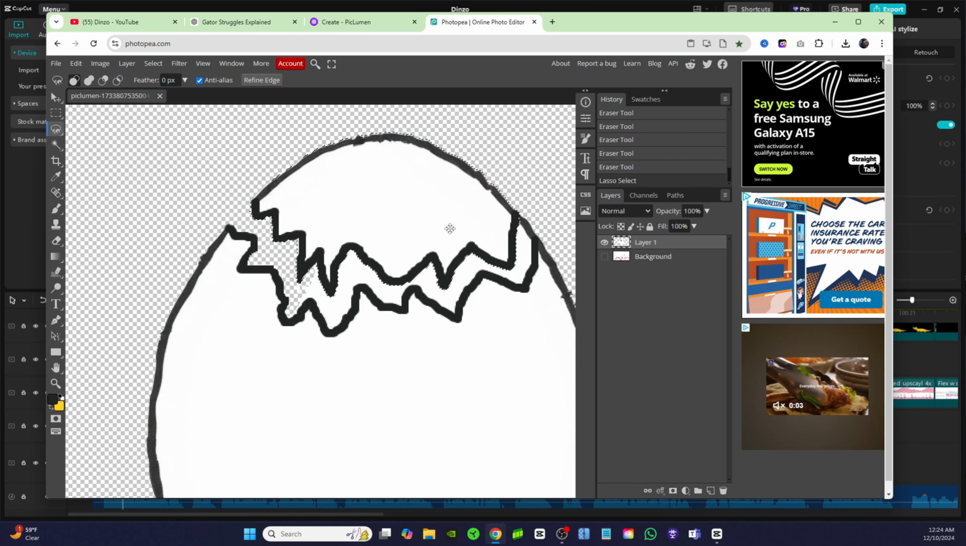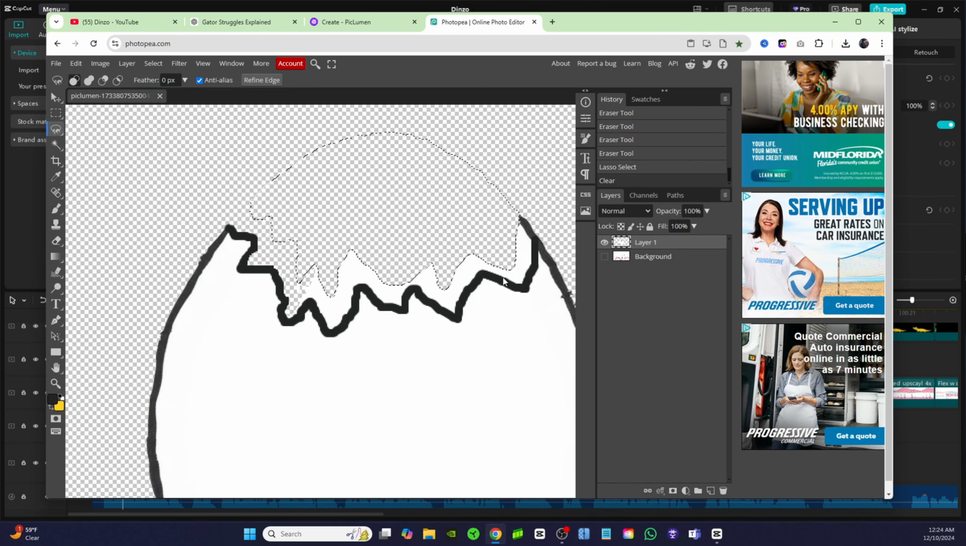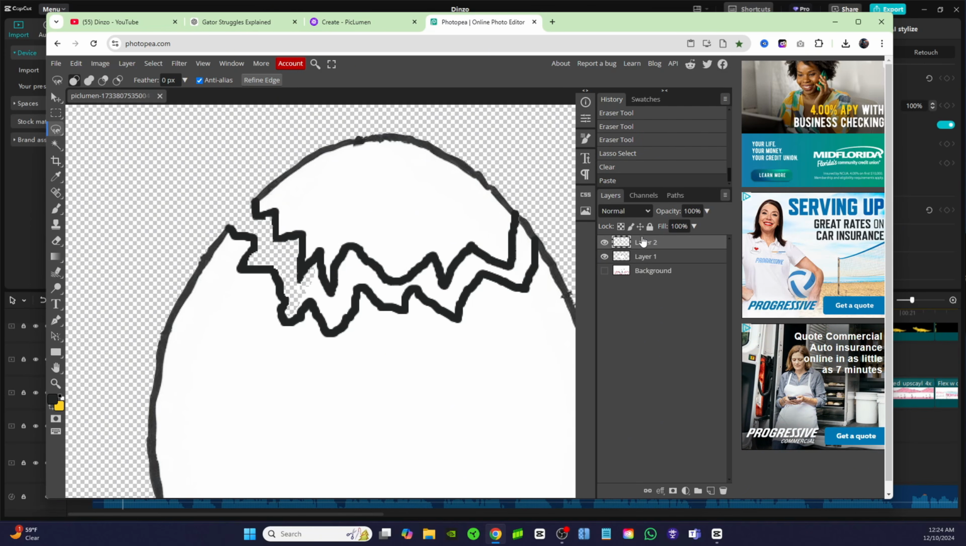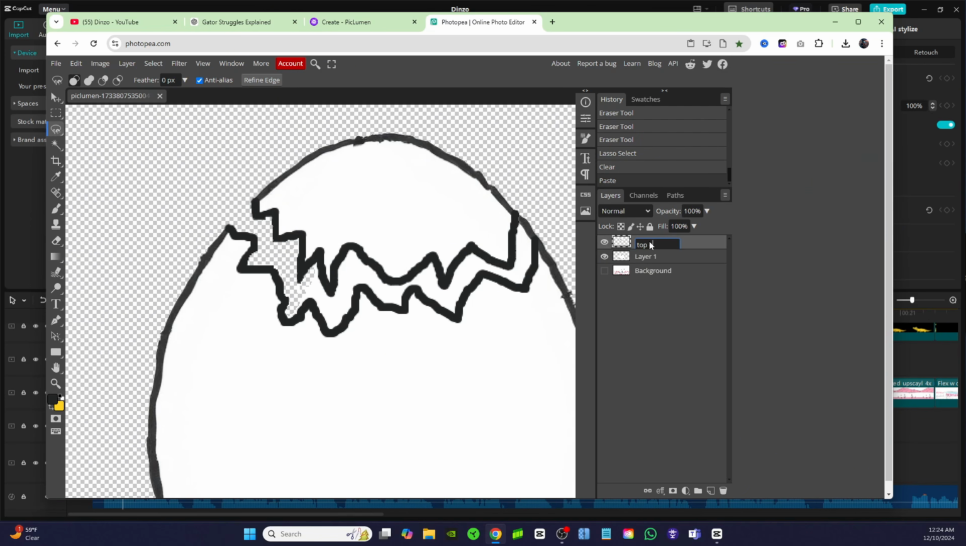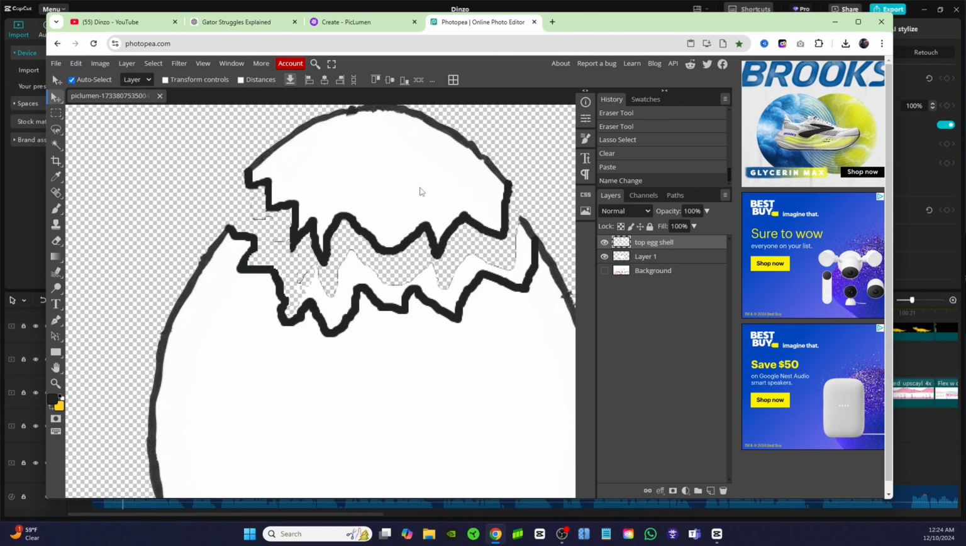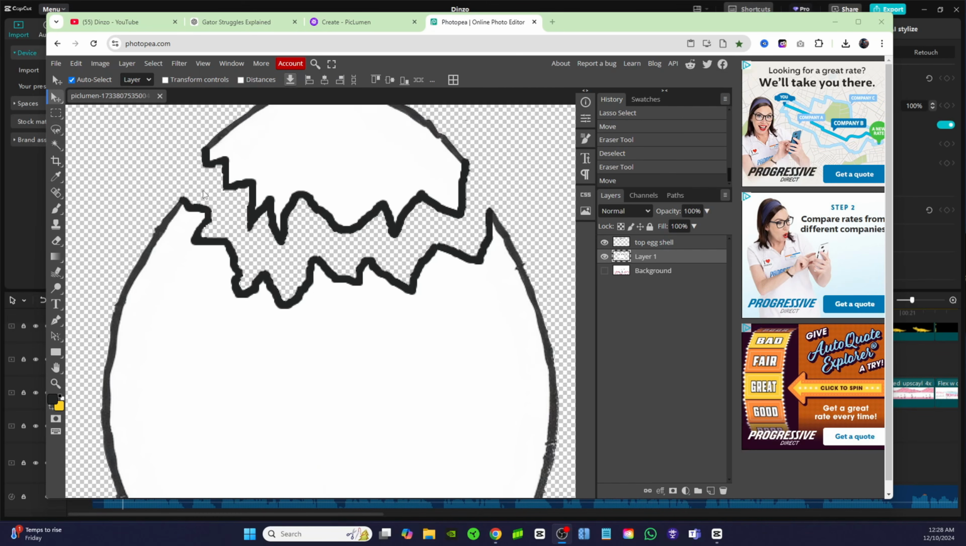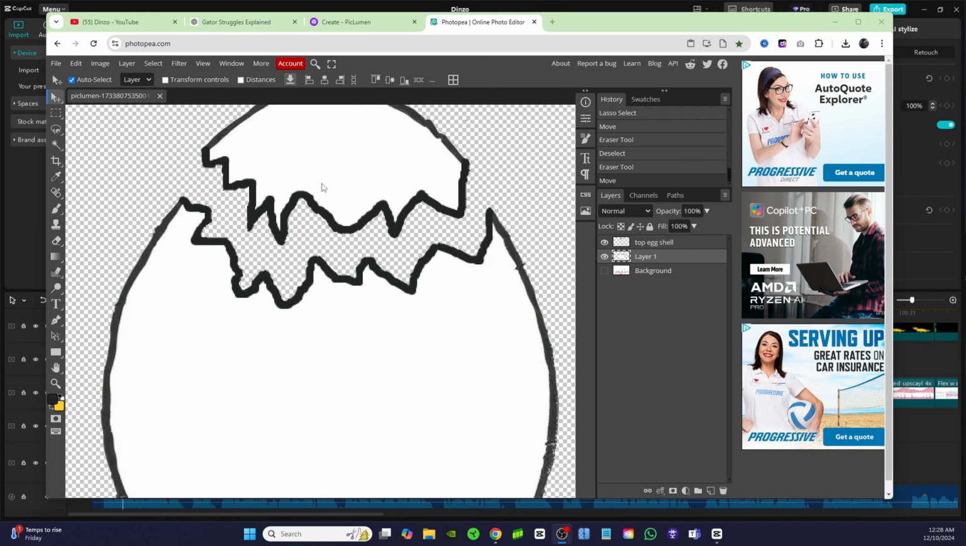And cut that out, hit Control X, and hit Control V to paste it on a new layer. And I'm going to name this top eggshell. And then I'm going to move it away a little bit so I can erase the rest of that stuff. All right, so now that you have everything erased within here and you've selected this, cut it out and pasted it back in on a new layer, now you have these two eggshells cracked and on separate layers, so we can animate both of those.